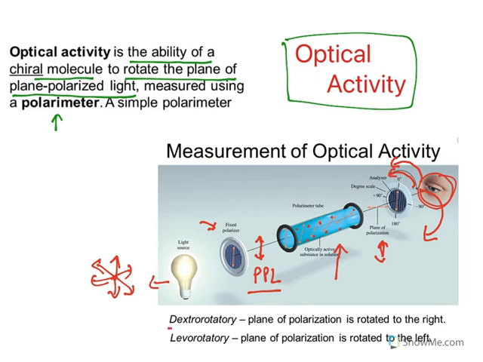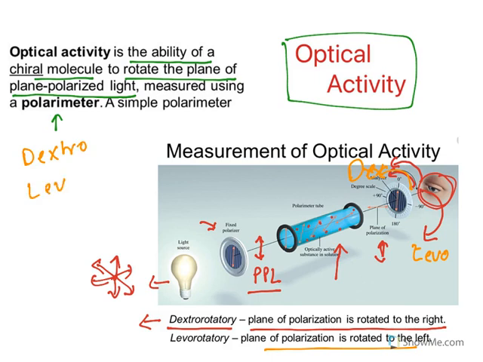Dextrorotatory means if a molecule rotates the plane polarized light to the right, it is called dextrorotatory. If a molecule moves that light to the left side, it is considered levorotatory. So this is what is meant by dextro and levo.